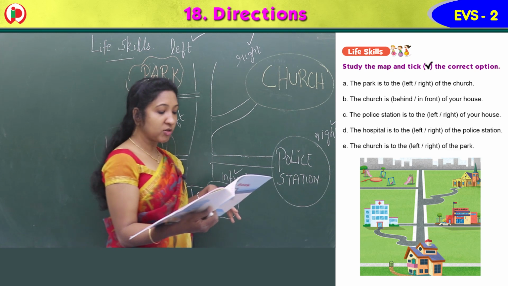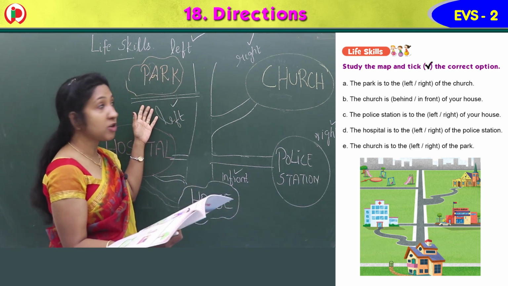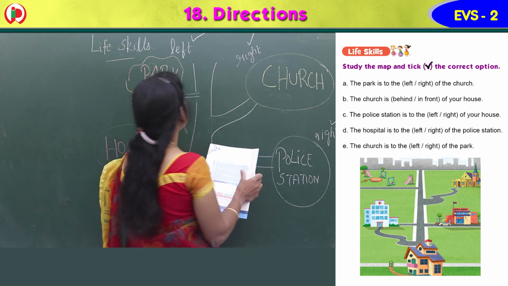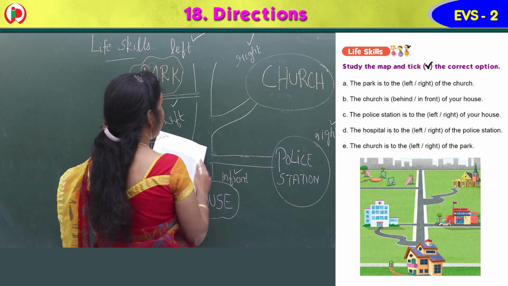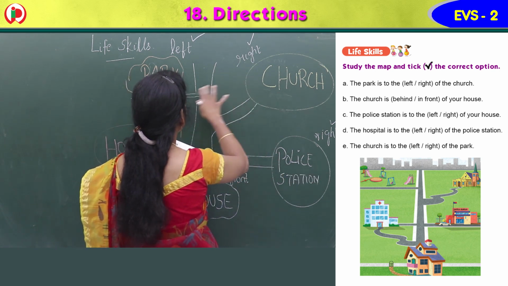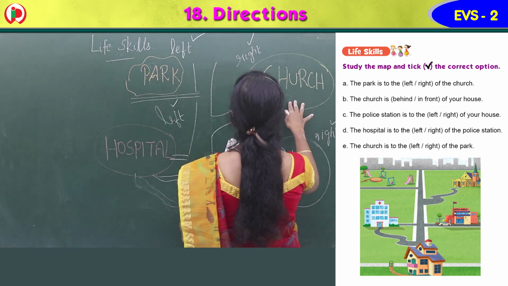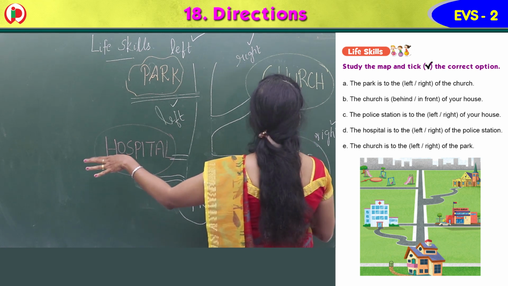So the first one is park. The park is to the dash of the church. So where is the park? You have to compare both park and church, isn't it? Park is to the left of the church.